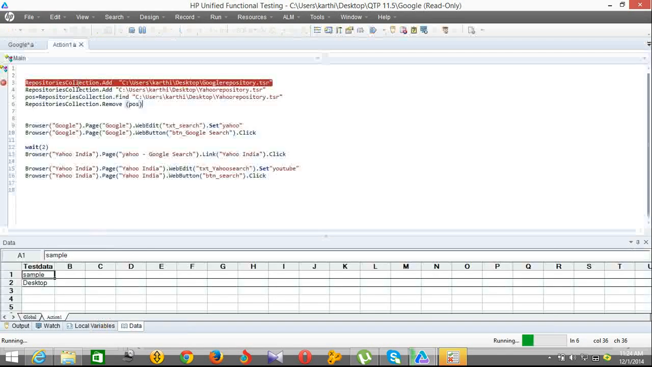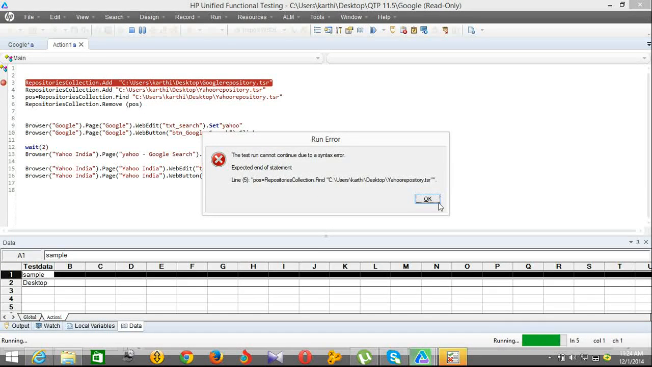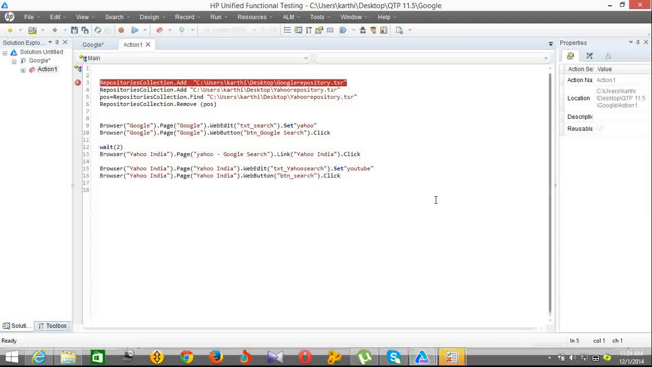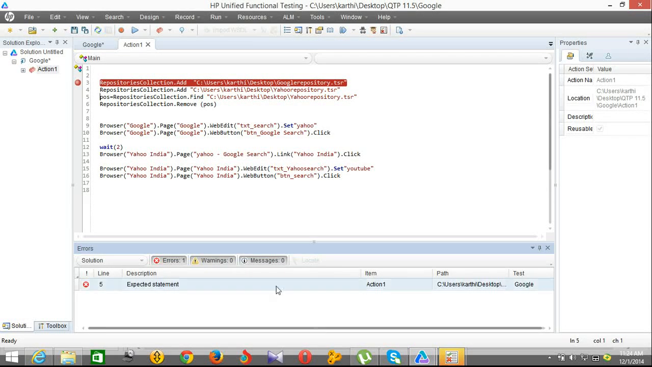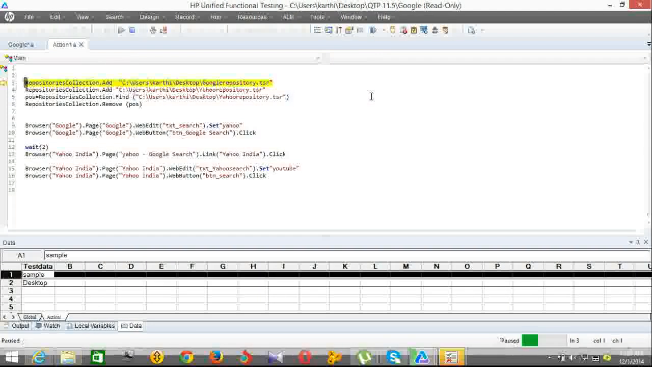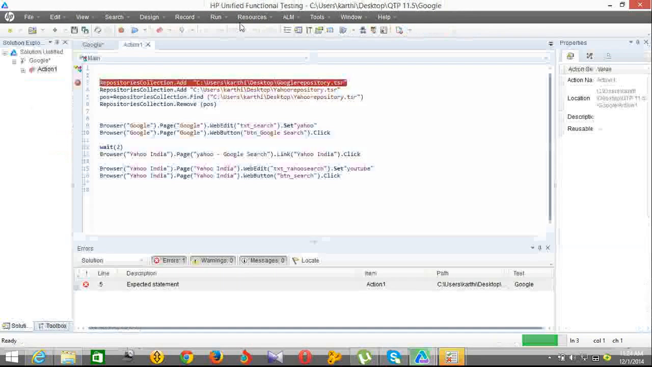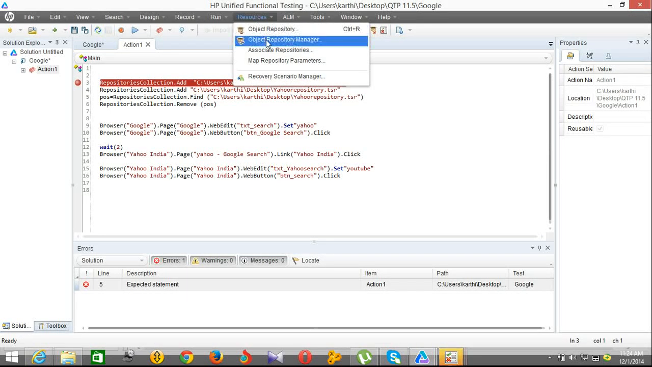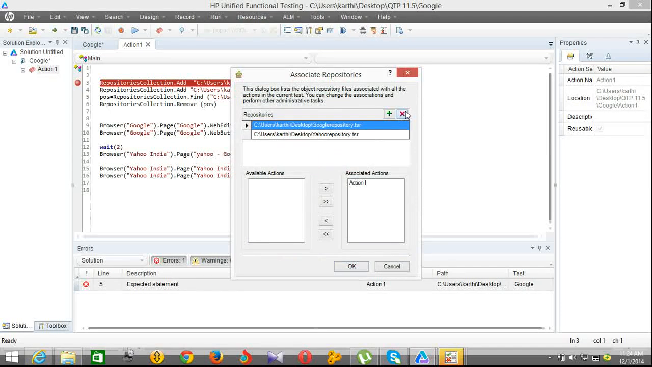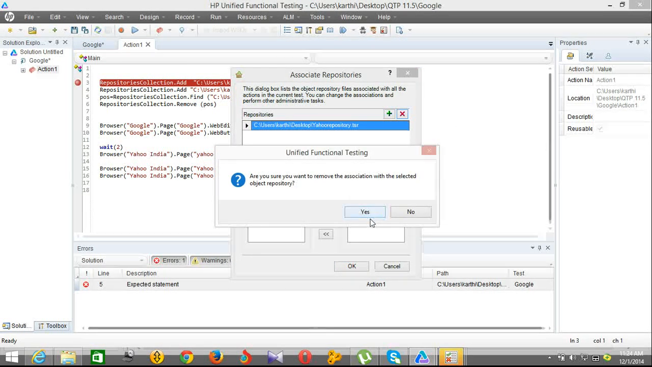F5. Sorry, there is some syntax error. So press Control F7. See the syntax error, expected statement. We need to add the parenthesis. Again, I am pressing F5, pressing F11. Oh, sorry. Since we have already added this in the shared object repository through associate shared object repository, we need to remove it. Since we are using it in the code, I am just removing it.